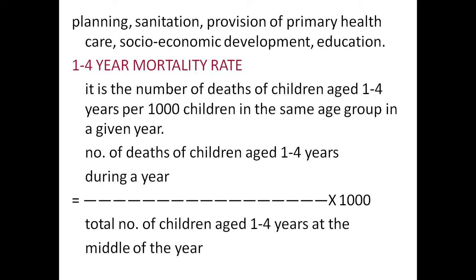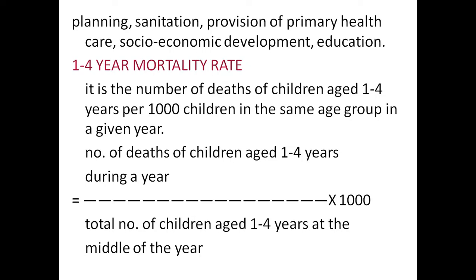And then education plays an important role regarding infant mortality. So the primary education, if you observe the educated woman, 3 to 5 times comparatively infant mortality is less in educated women compared with the uneducated women. So these are the important points regarding the prevention of infant mortality rate.